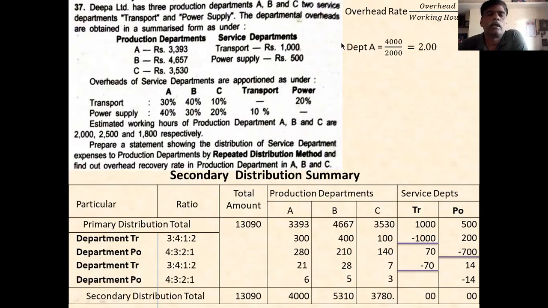So for department A, the overhead is 4,000 divided by 2,000 hours, which is equal to 2. Then for department B, the overhead is 5,310 divided by 2,500, so the overhead rate is nearly 2.12. Then Department C, you write it like this.